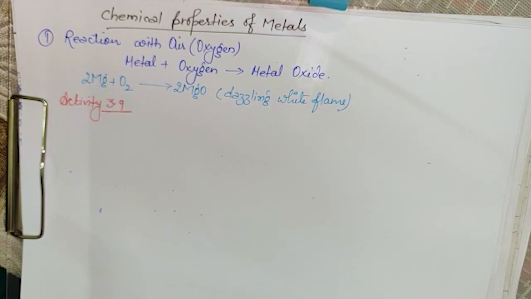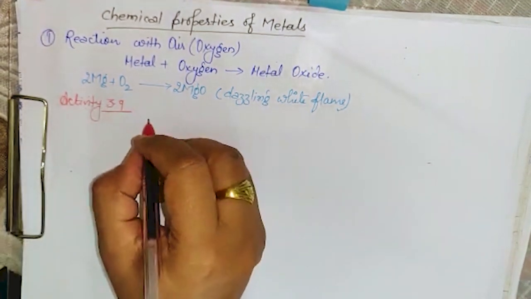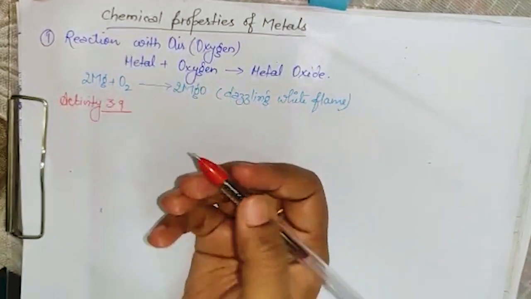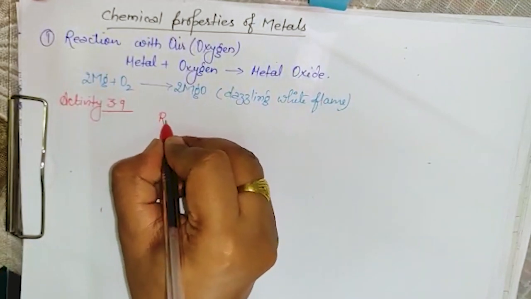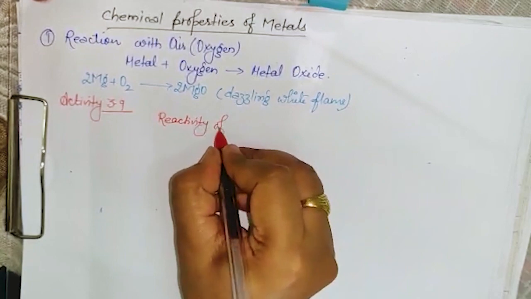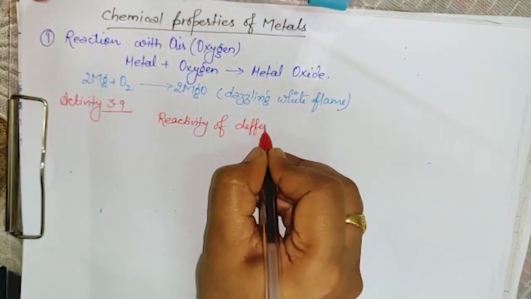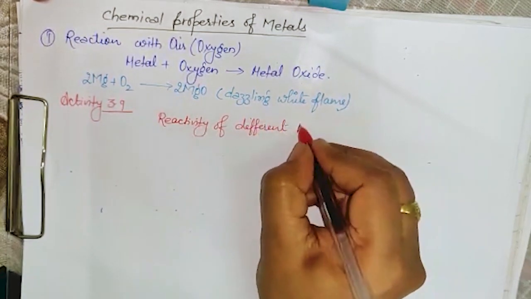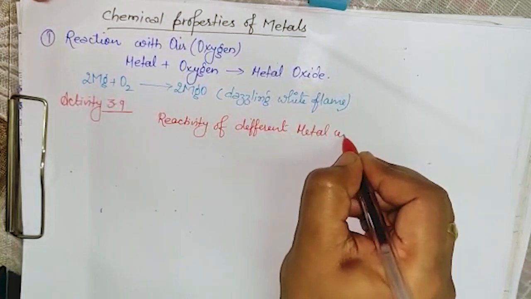The least reactive elements react with oxygen slowly, at a slow rate. We have to know this thing. We have to check the reactivity order, which describes the reactivity of different metals with oxygen.